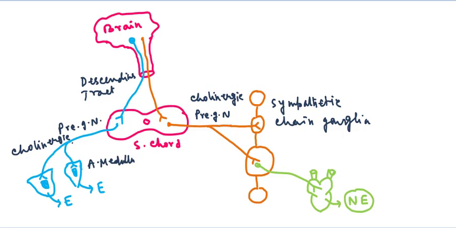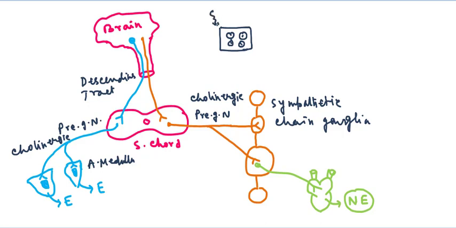Due to the downward flow of the nerve impulse, acetylcholine is released in the adrenal medulla, and calcium enters the adrenal medulla. If we draw the structure of the adrenal medulla, there are many chromaffin granules present in it, which store epinephrine.